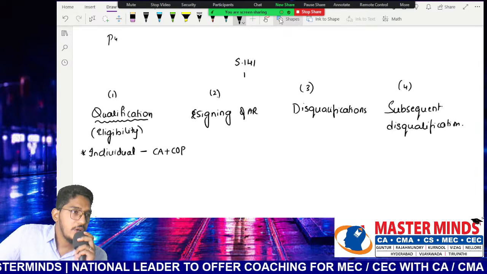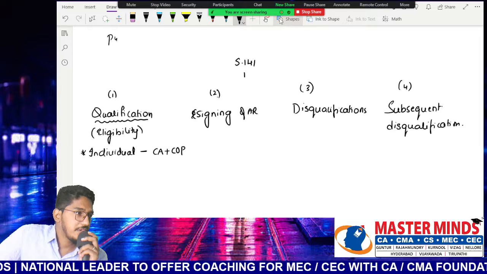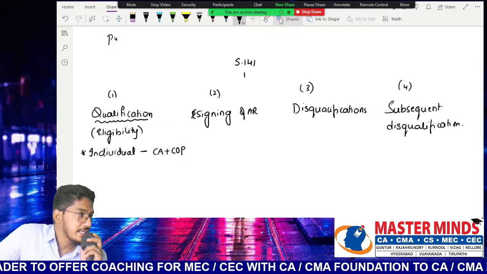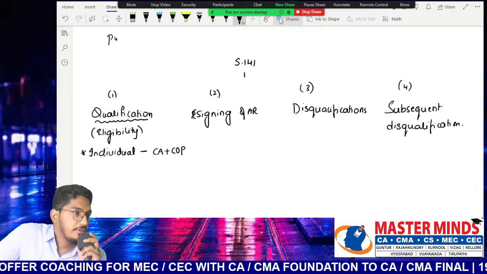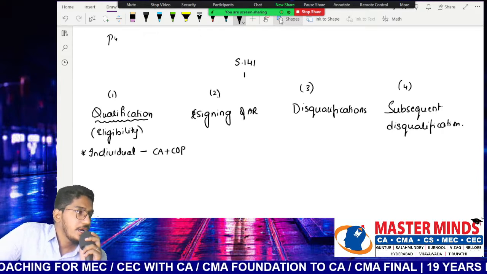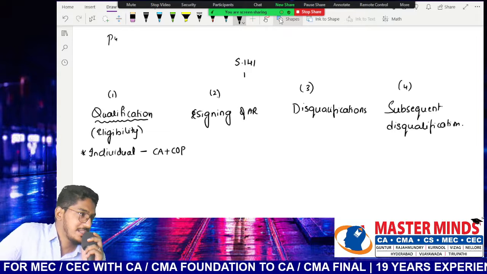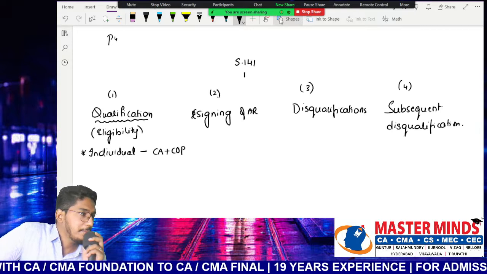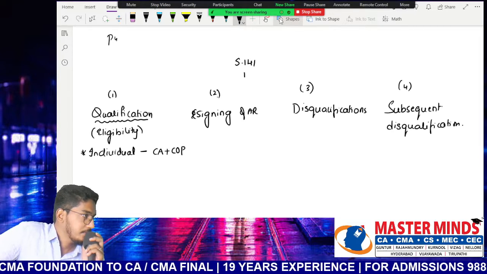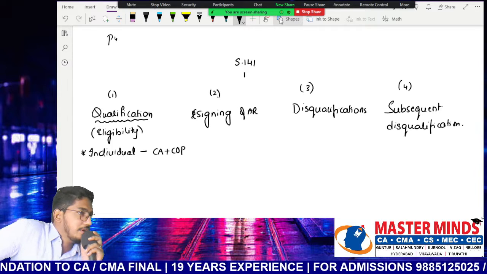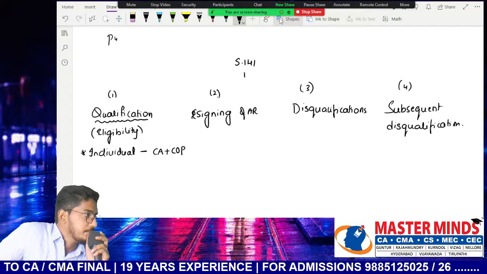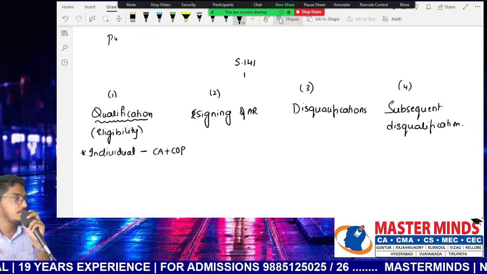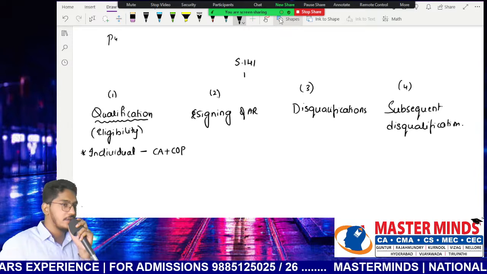Generally, once you qualify your CA final, you need to first apply for the membership. Till that time, you will be a student. As per ICAI records, you will have an SRO number, like a registration number. But once you are done with your qualification, you have to submit one application along with payment of prescribed fees for allotment of a membership number. If you make that application, you will get a membership number, which will be a 6-digit numeric number. Now, once you get that membership number, will you be eligible to act as auditor of a company? No, not yet. Now, once you get your membership number, you will take your decision whether you want to go for practice or for a job.